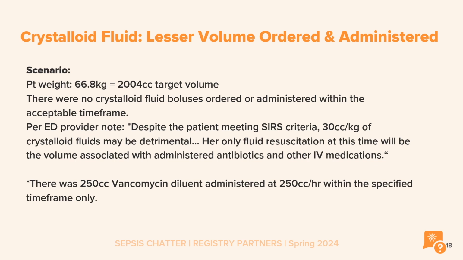Her only fluid resuscitation at this time will be the volume associated with administered antibiotics and other IV medications. Of note, there was 250 cc's of vancomycin diluent administered at 250 cc's per hour within the specified time frame only.